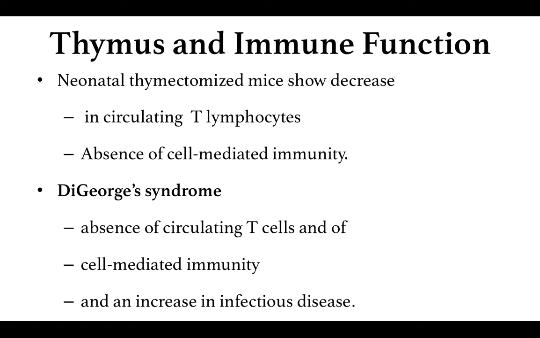So if there are no TC cells, there is no cell mediated immunity, and because there is no cell mediated immunity, an increase in infectious diseases is observed in a person suffering from DiGeorge syndrome, that is, congenital aplasia of the thymus. And thus it can be concluded that the thymus is related to the immune function. If your thymus is properly working, your immune system will work properly.